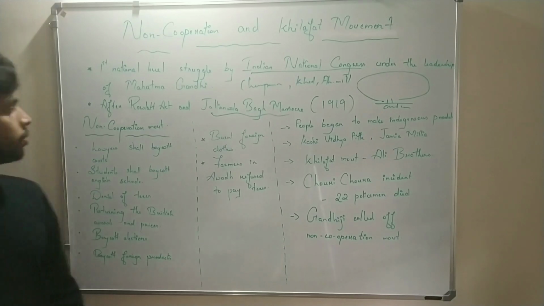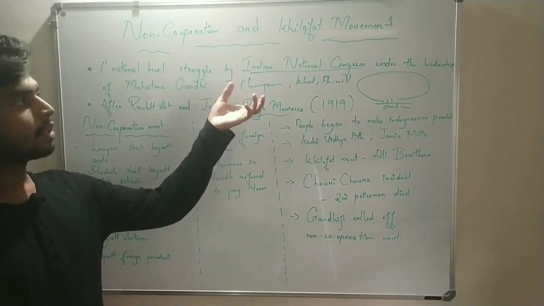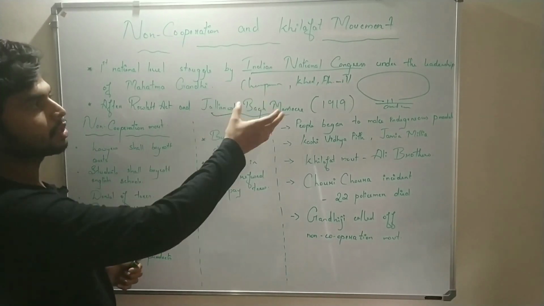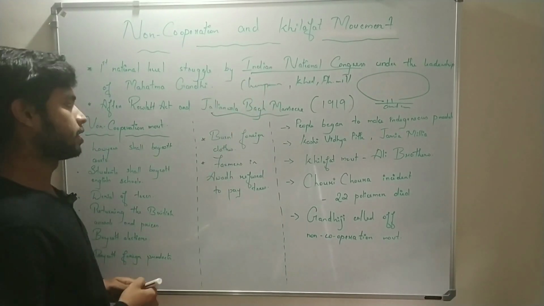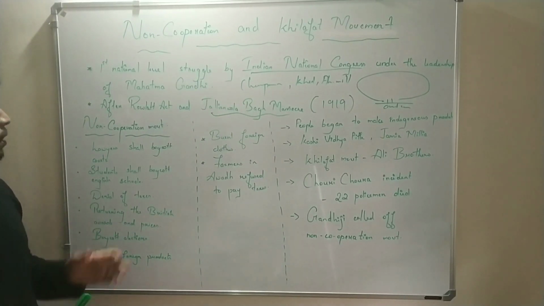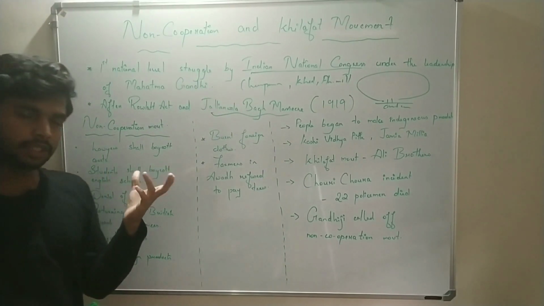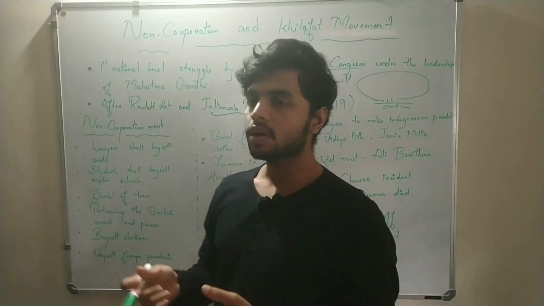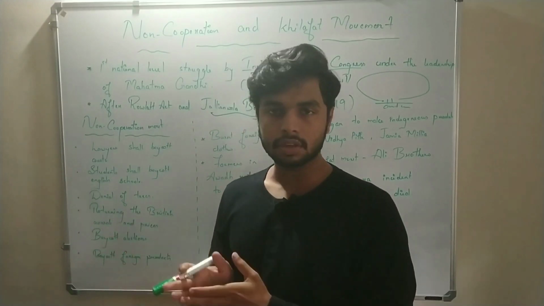So far we know that the earlier struggles held by the Indian National Congress were concentrated in some specific areas. So this was the first national level struggle by the Indian National Congress. So what are the features of the non-cooperation movement? It is the opposite of cooperation.